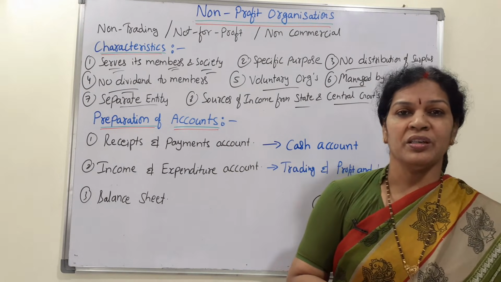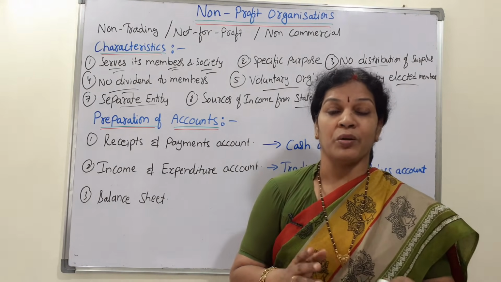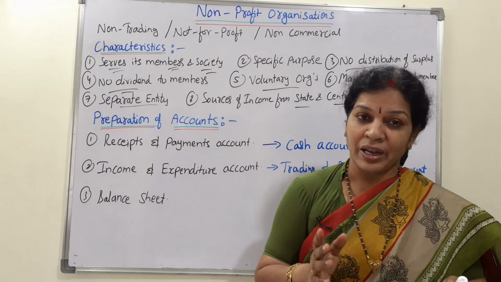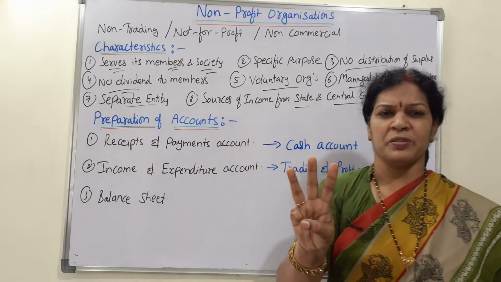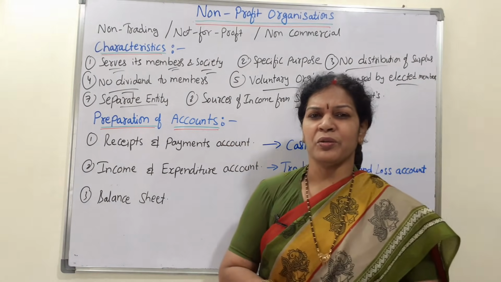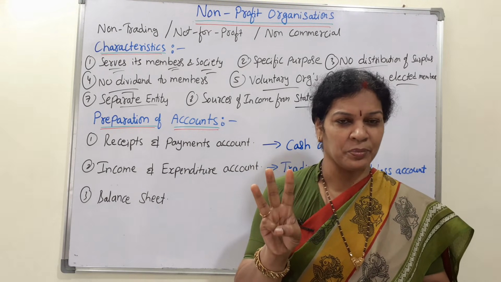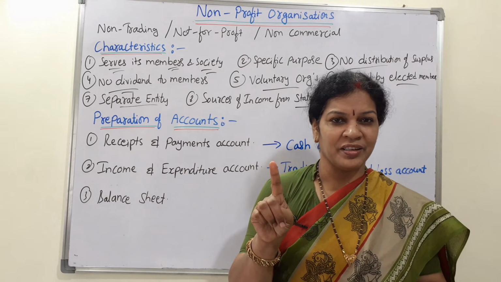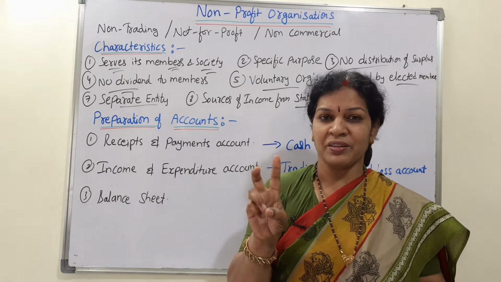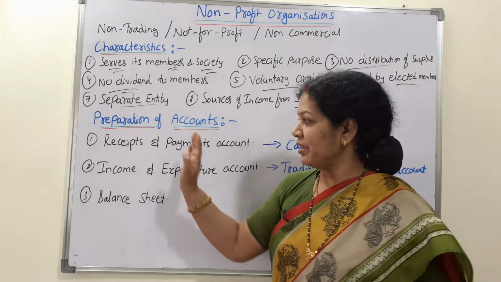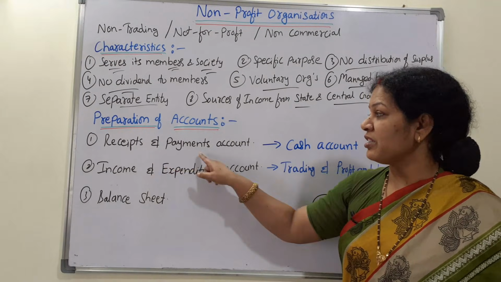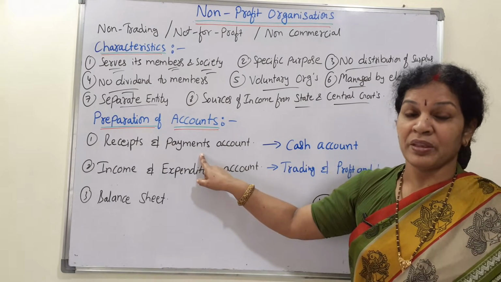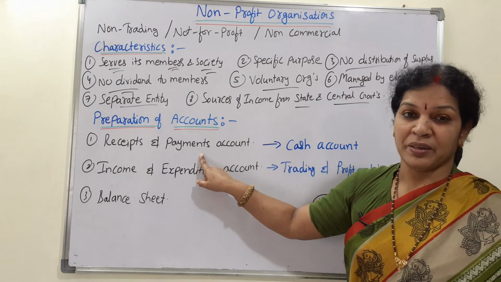Now, when you see the preparation of non-profit organization accounts, how do they prepare the accounts? There are 3 steps. You know that in final accounts we had 3 steps: the trading account, the profit and loss account, and the balance sheet. In the same way, here also there are 3 stages of preparation of the account. The first one is the receipts and payment account.